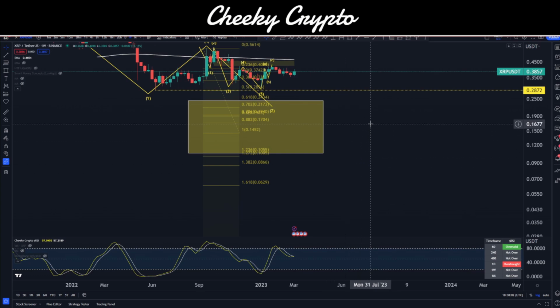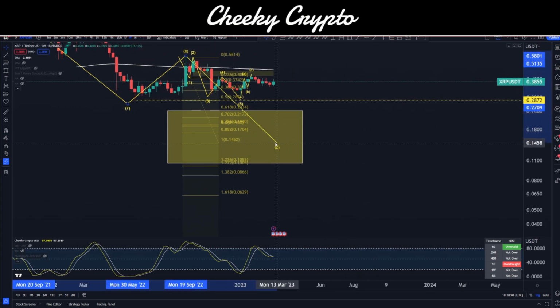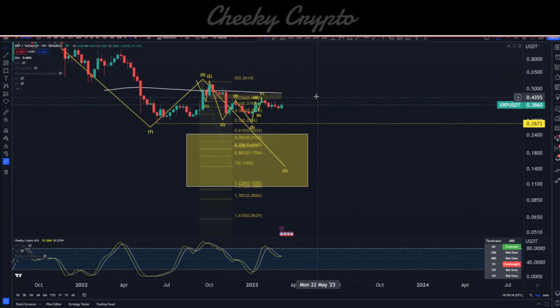That's a broad area to think about, right? But that is where your Z waves typically do go, okay? This is basically between 10.5 cents, which is extremely bearish, and the highs of around 24.34, okay? So we can see that this is where price wants to gravitate down towards using Elliott wave theory.